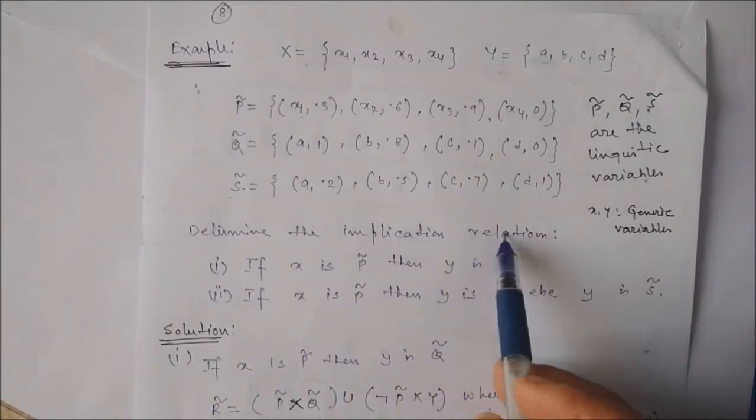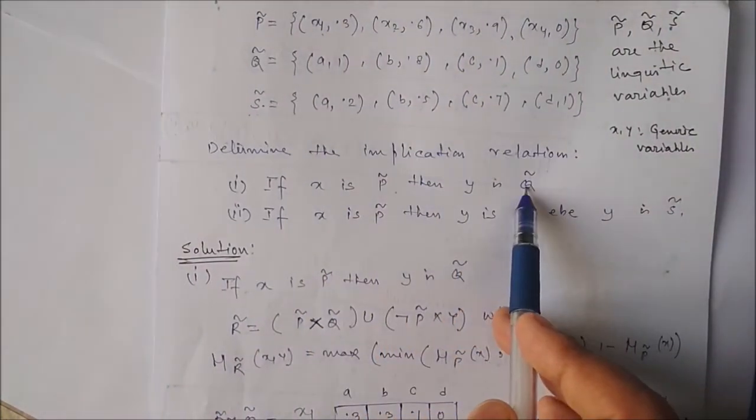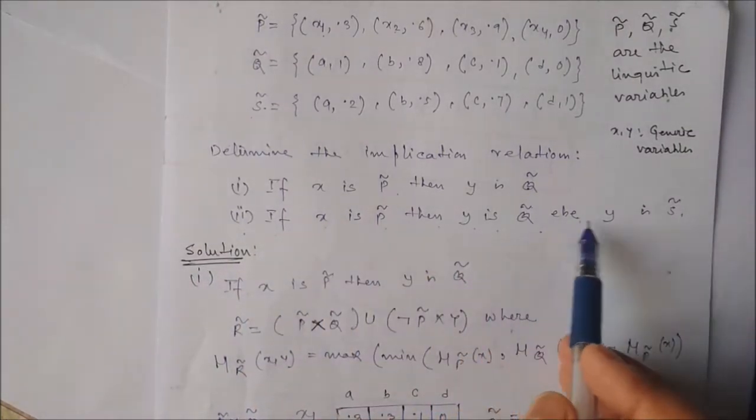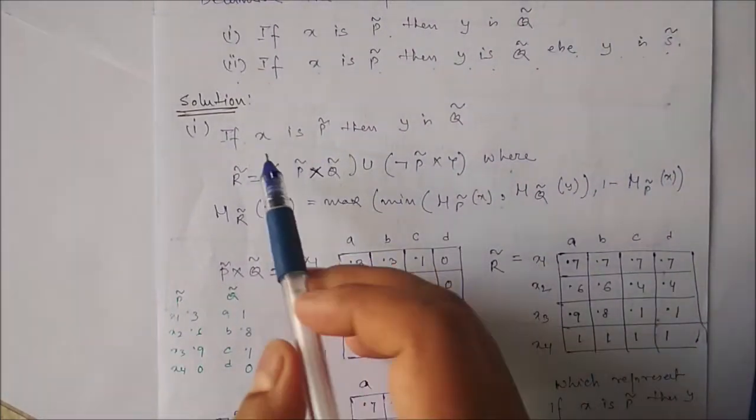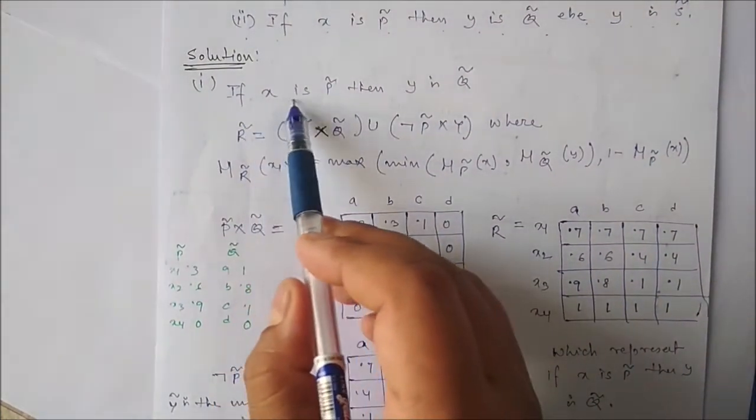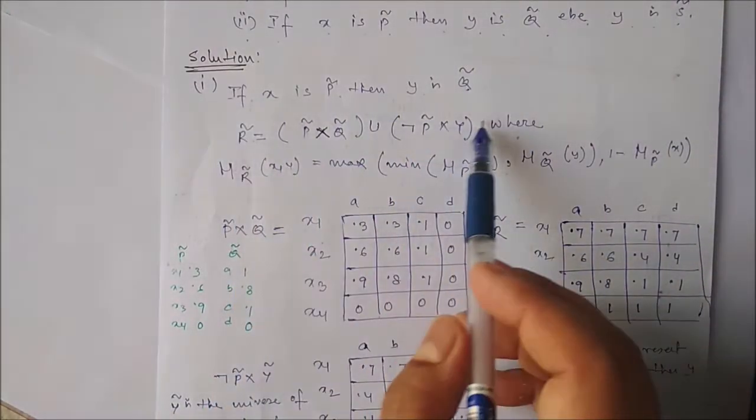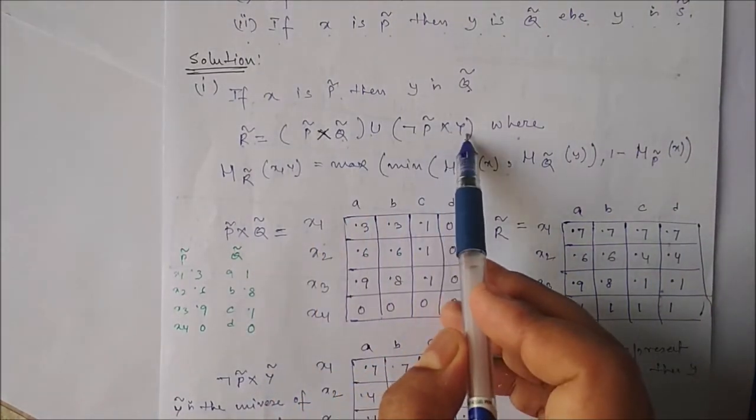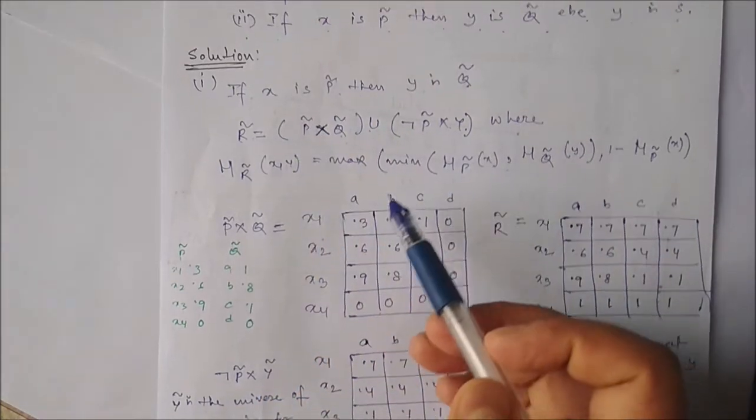So determine the implication relation. First, if X is P, then Y is Q. Second, if X is P, then Y is Q, else Y is S. So how to get this one? Definitely, solution number 1: if X is P, then Y is Q. So we can represent the relation this way: R is equal to P cross Q union not P cross Y. First of all, we will see the solution one by one.